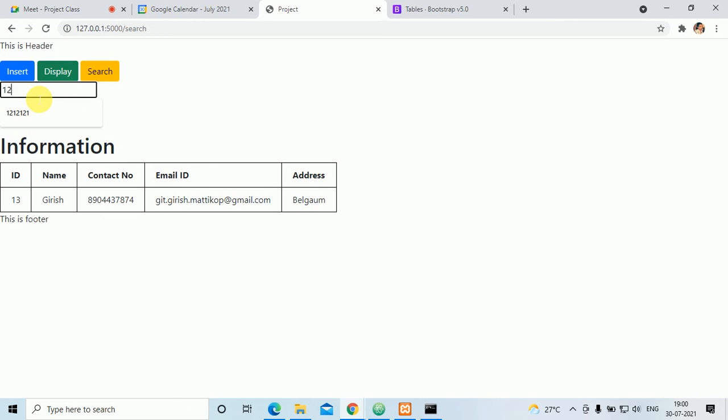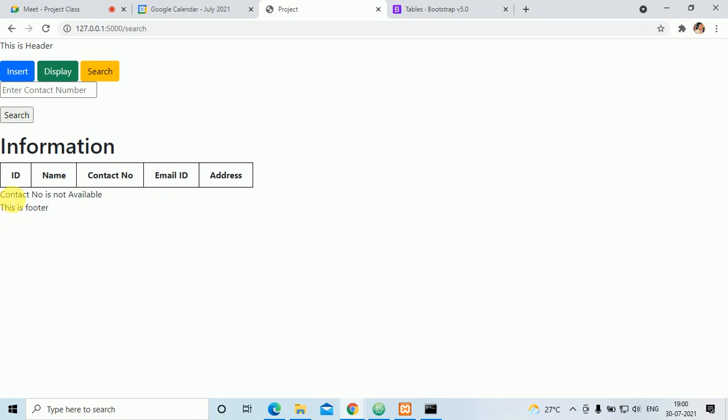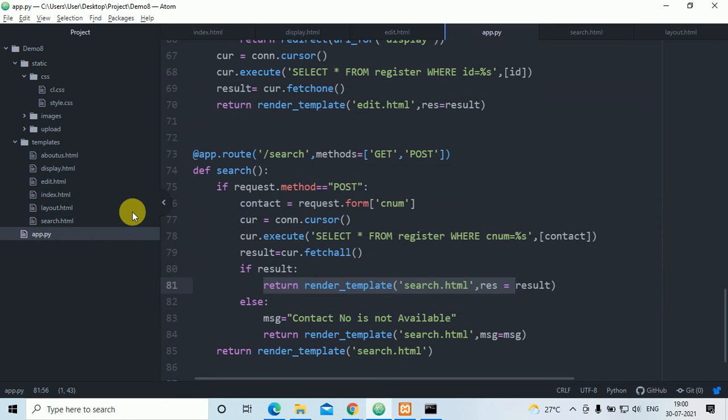If I put different information and click on the search contact number, it will display that contact number is not available. For that, it will search from here. If result is true, you should not write equals to true, only just if result colon. If it is true, then it will display this one.